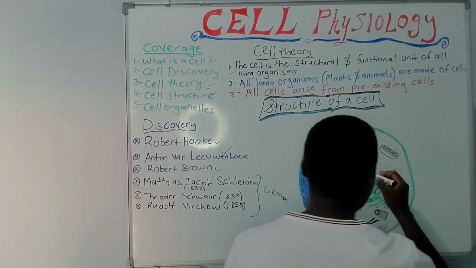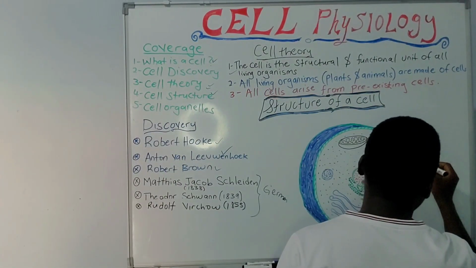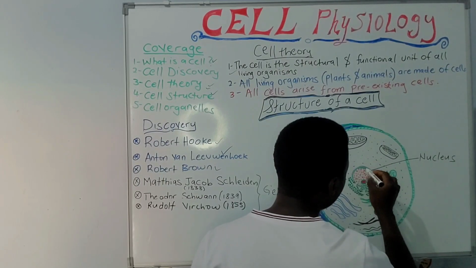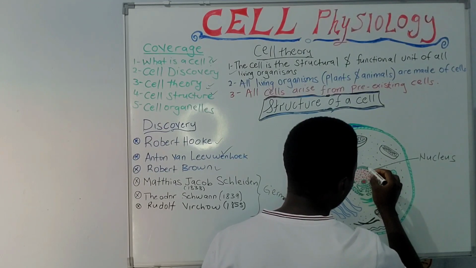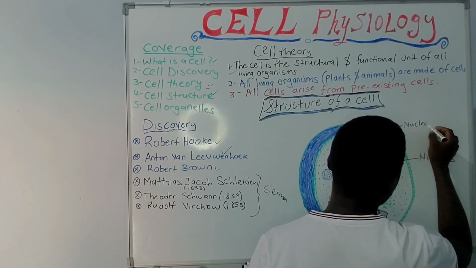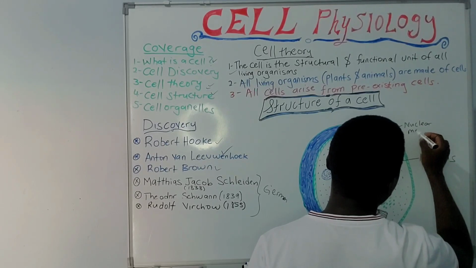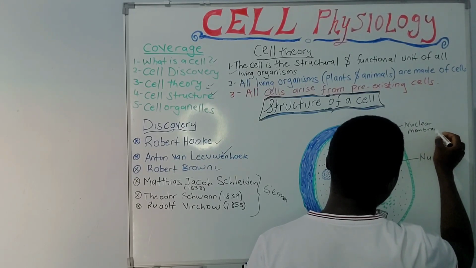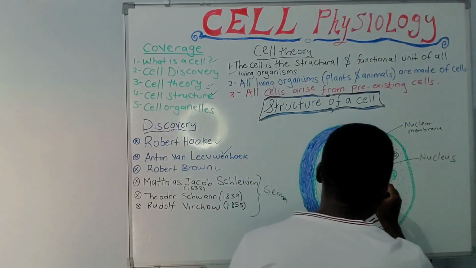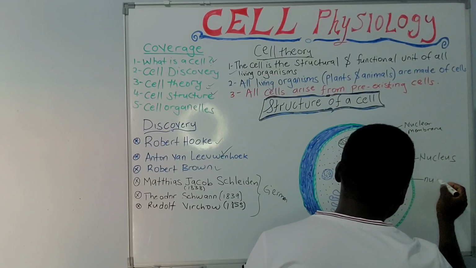This thing here is actually called the nucleus, and right here is what we call its nuclear membrane. Then inside here we have something called a nucleolus.